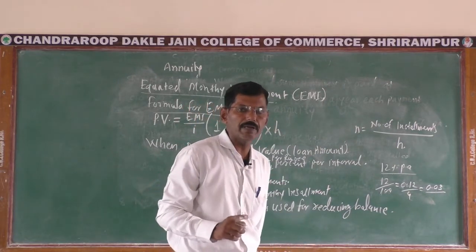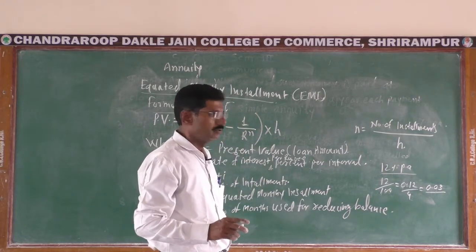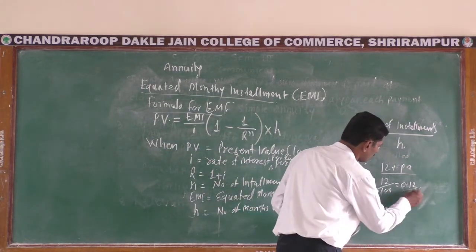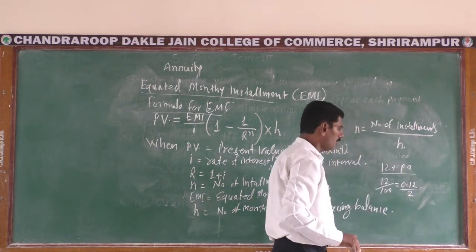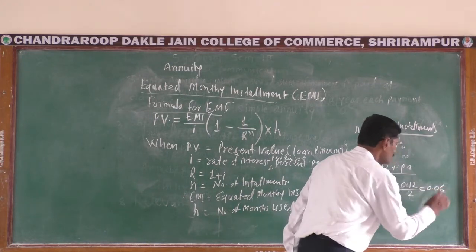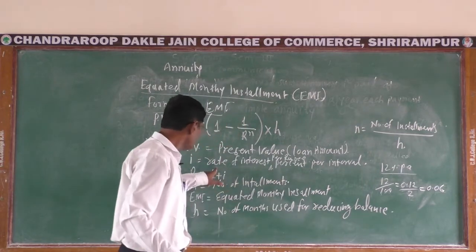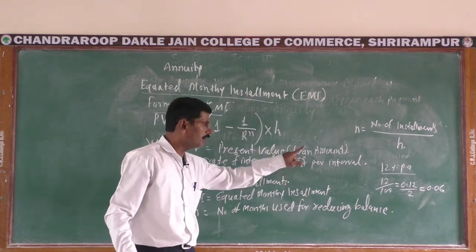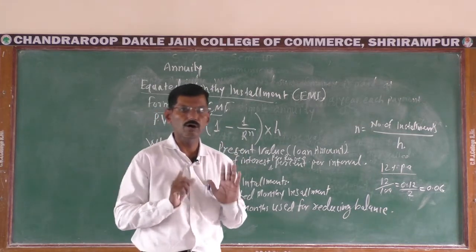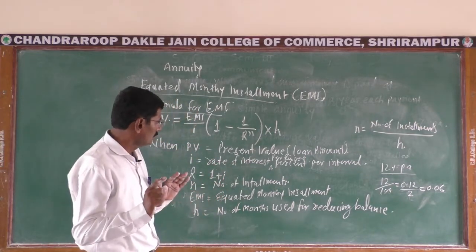And if repayment is per half year, there are 2 half years in a year, and therefore rate of interest per rupee per half year is 0.12 divided by 2, which is 0.06. Here I means rate of interest per rupee per interval. Interval may be monthly, quarterly, half yearly or yearly.